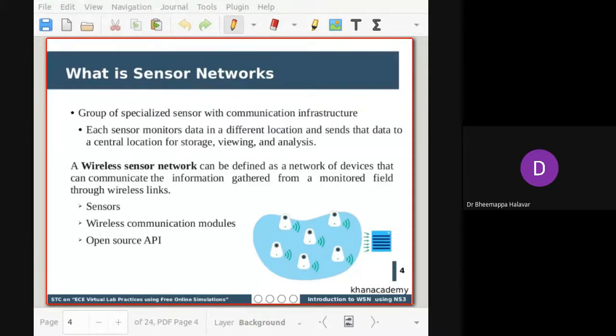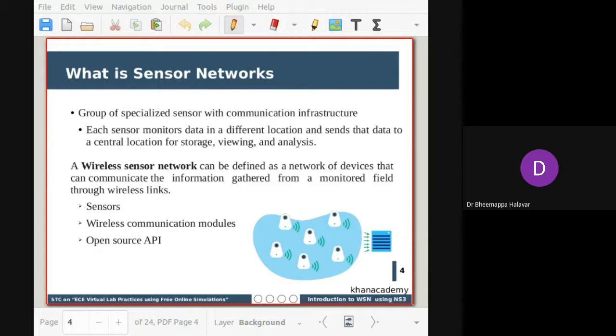Generally, the network will be embedded in the environment. That is one thing. You can also deploy a set of sensors on a human body for monitoring different elements, and they can collectively communicate to the node. That can be one type of sensor network. Now we'll focus on the environment. The network here is embedded in the environment, and it's connected wirelessly.